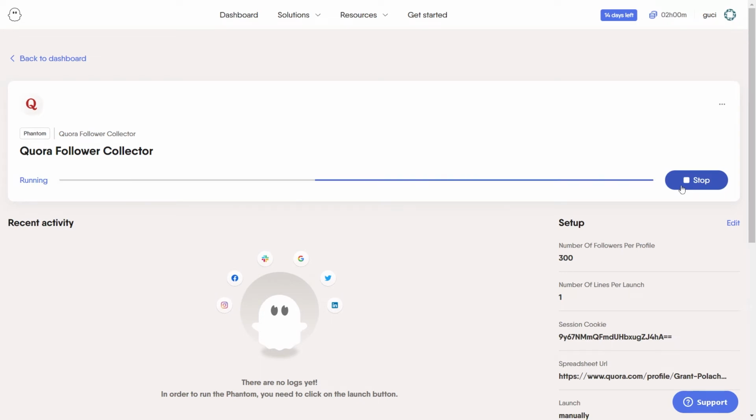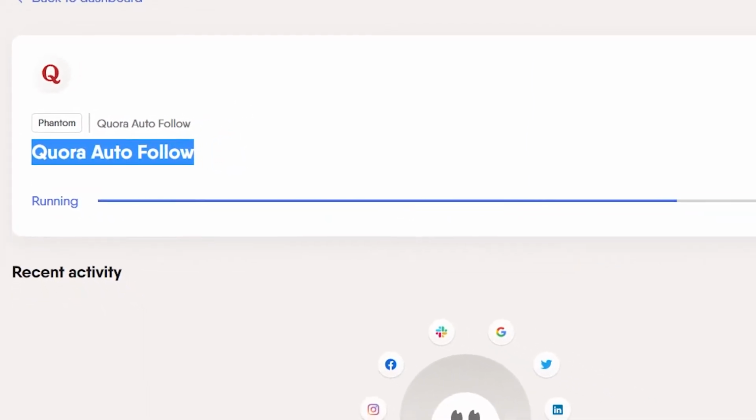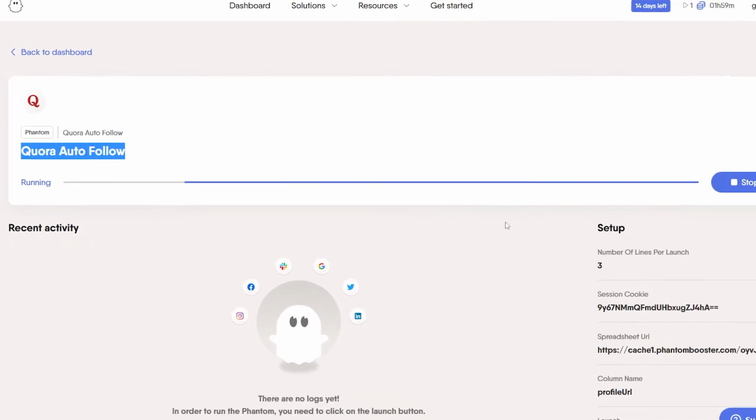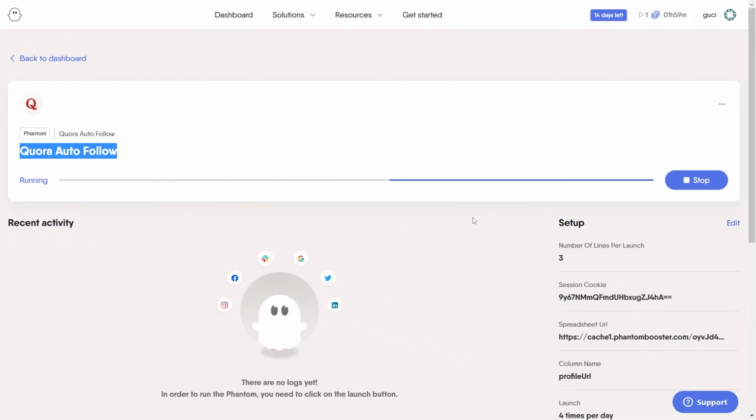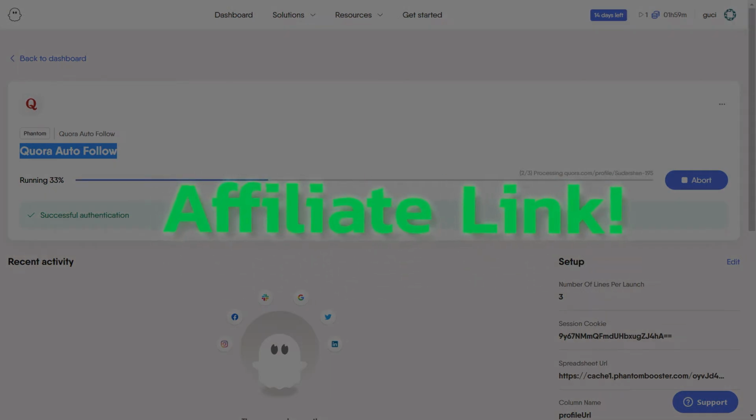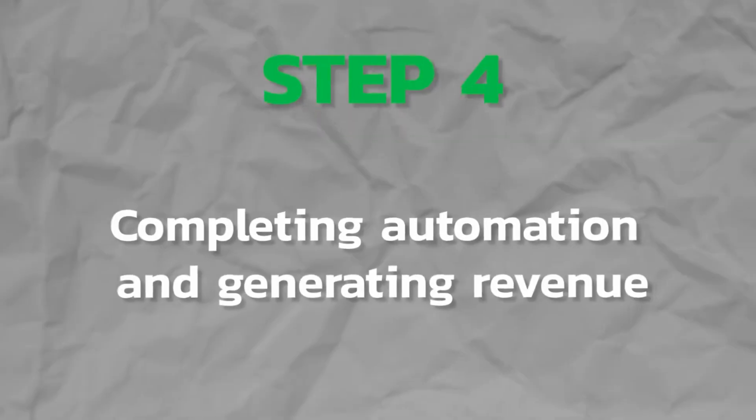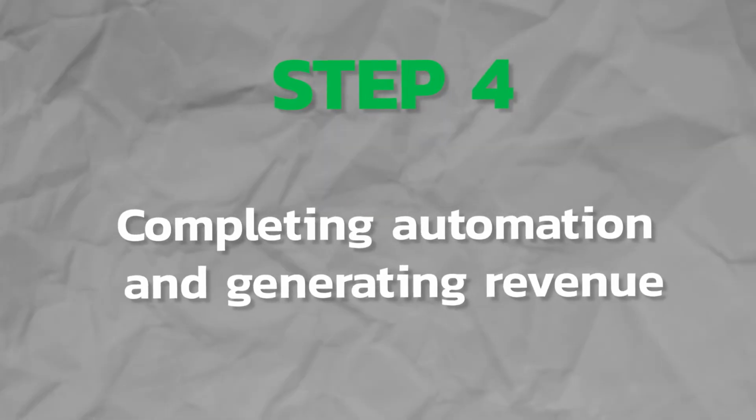The exact process will be repeated for a bunch of other profiles as well. While you're doing this, make sure you have turned on the auto follow button so every time you copy and paste the followers on phantombusterbot.com, the bot will automatically start collecting followers. After we start to follow them, they would be able to see our questions, which would certainly be relevant to them. Then you can simply copy your affiliate link and provide it to people you are talking with or following on Quora. Step 4. Completing automation and generating revenue.